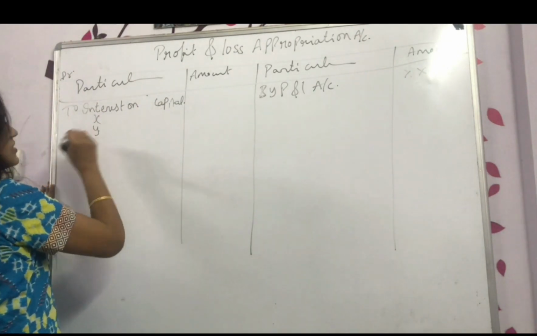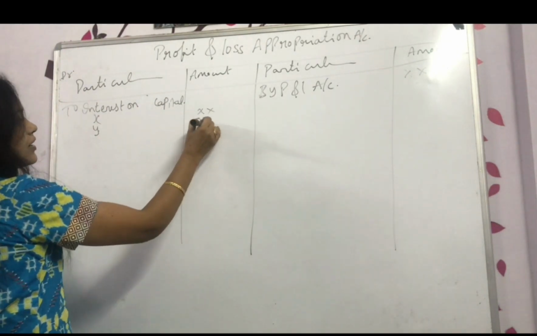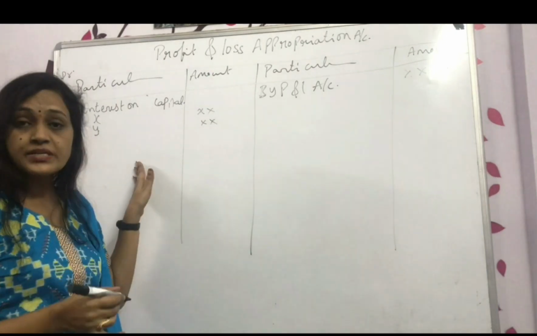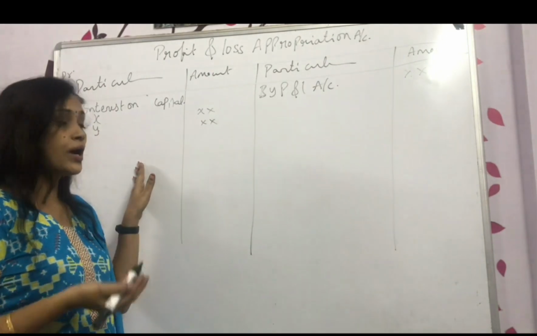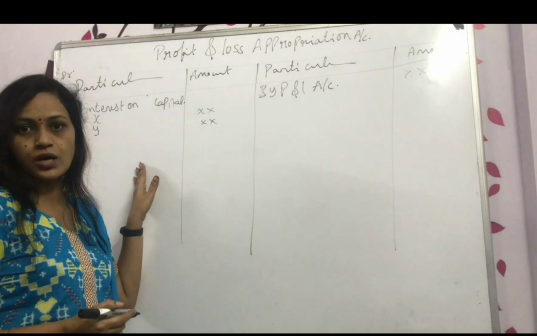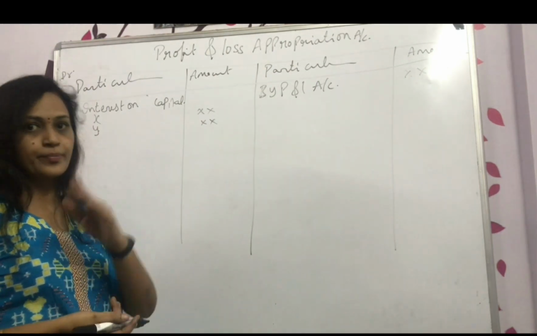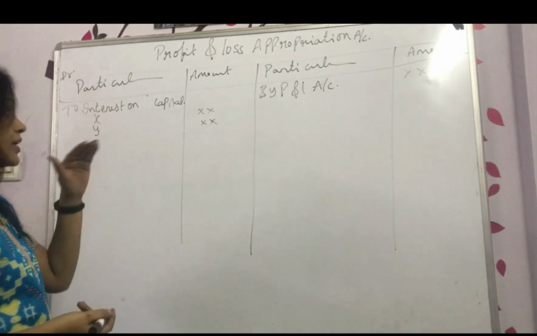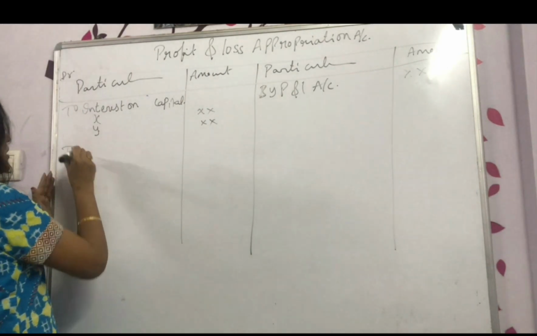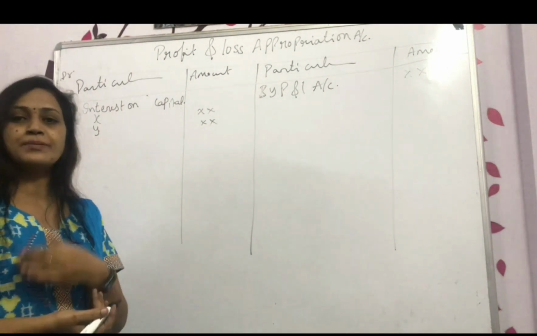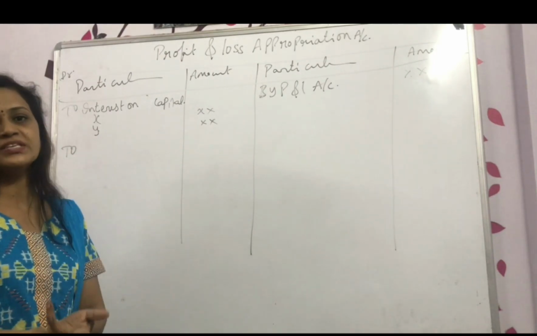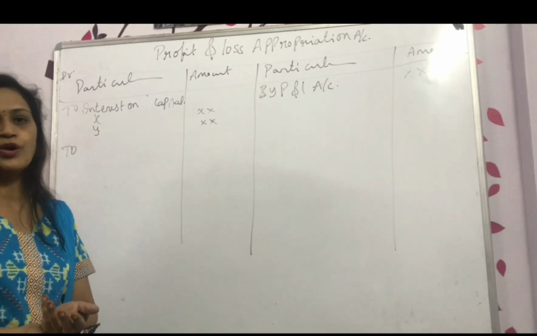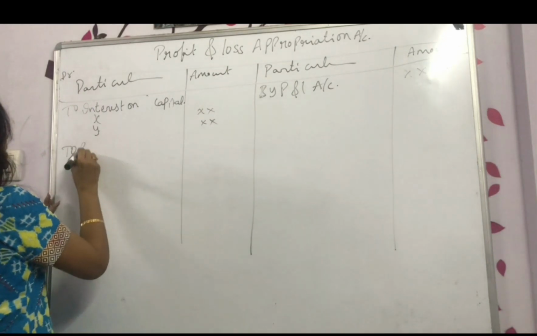X is there, Y is there, whatever is the capital, on that whatever percentage is given you will calculate, or else they will directly give you the amount, that we have to deduct, that we are paying from the business profit only. And after that, if we pay any remuneration to the partners, it may be commission, it may be salary, it may be anything, that you have to take out.